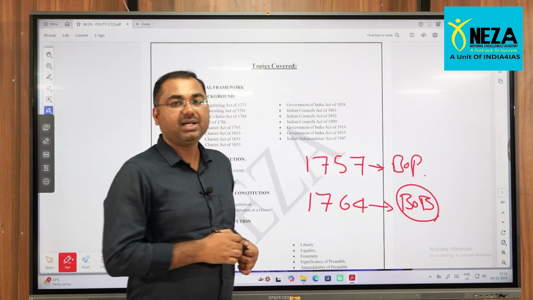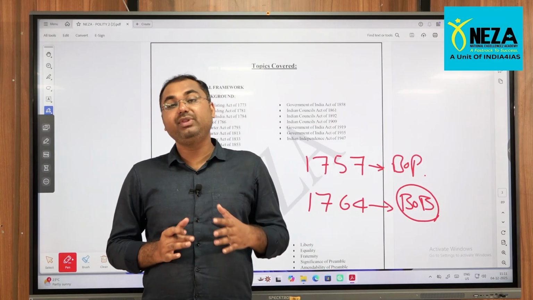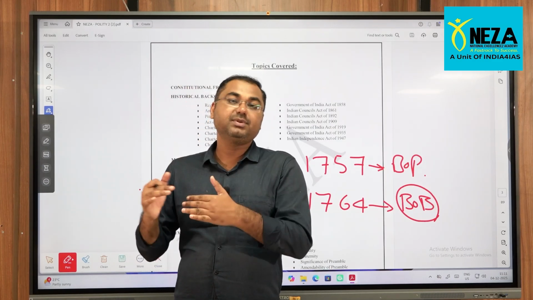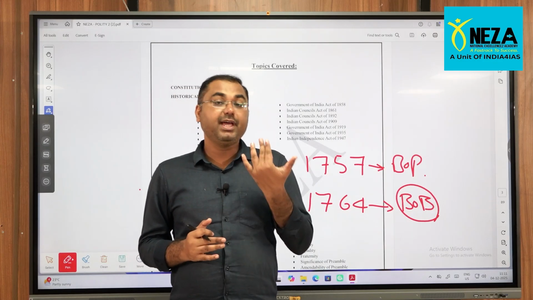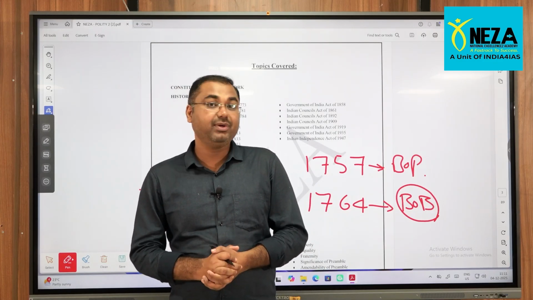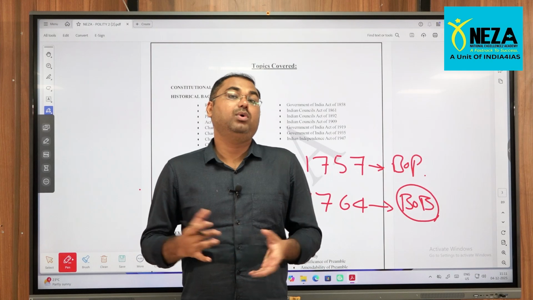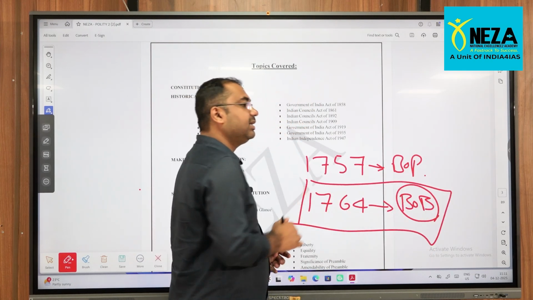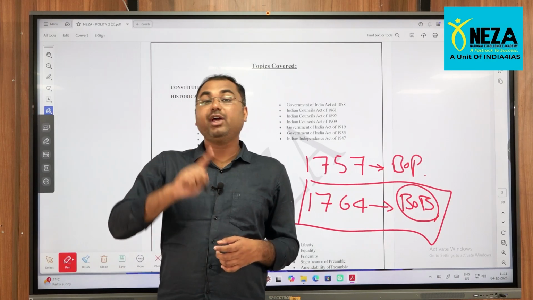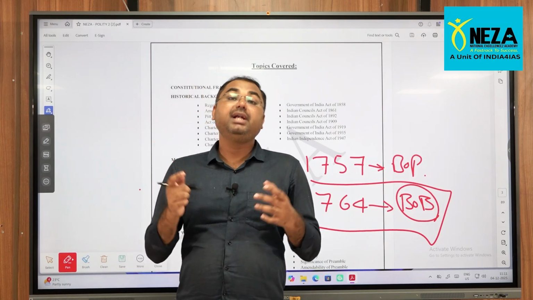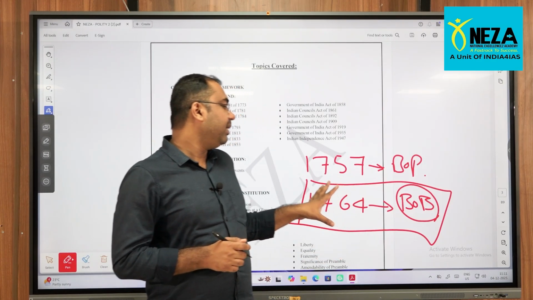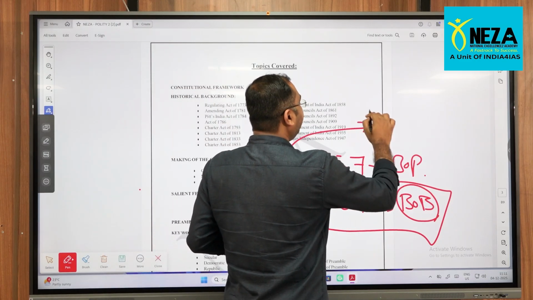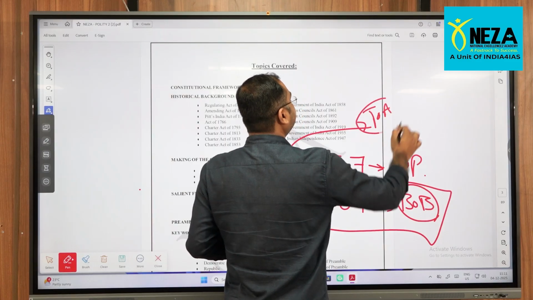So the Battle of Buxar is considered to be one of the turning points in Indian history, not just in terms of political history; in economic history also it played a very important role. Sir, how? The question is, how did the Britishers use the Battle of Buxar to establish their economic superiority over India? So the Battle of Buxar was concluded with the Treaty of Allahabad.